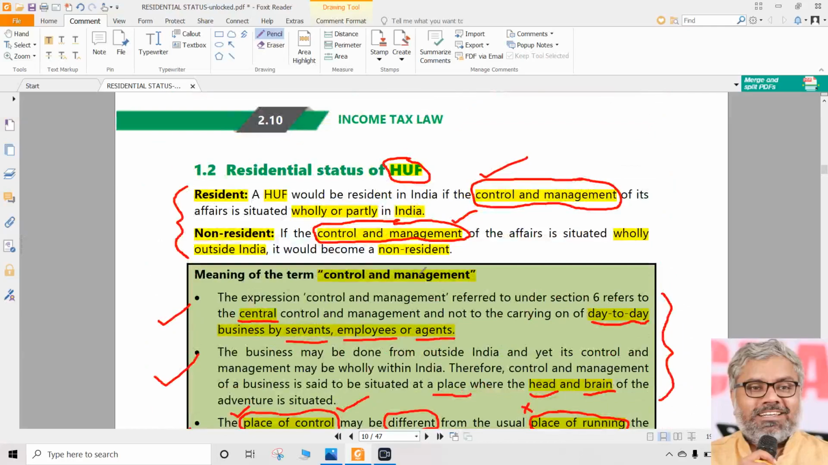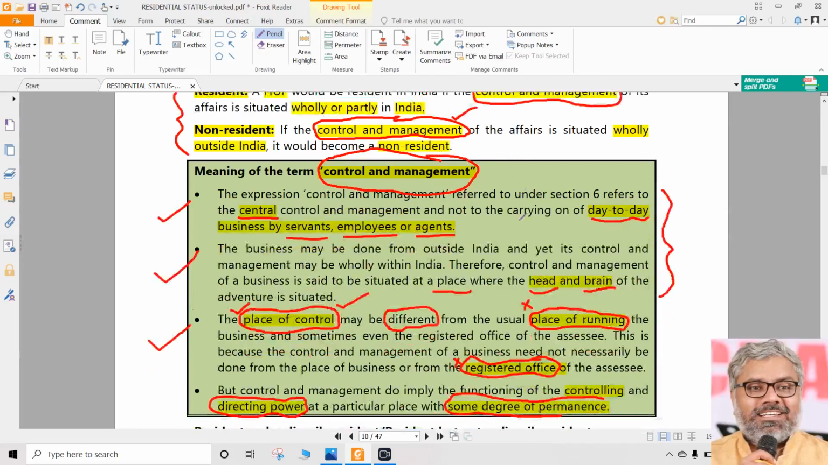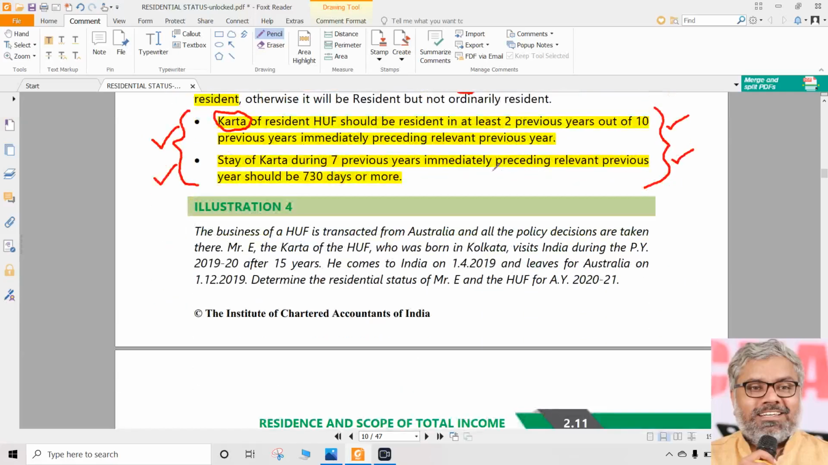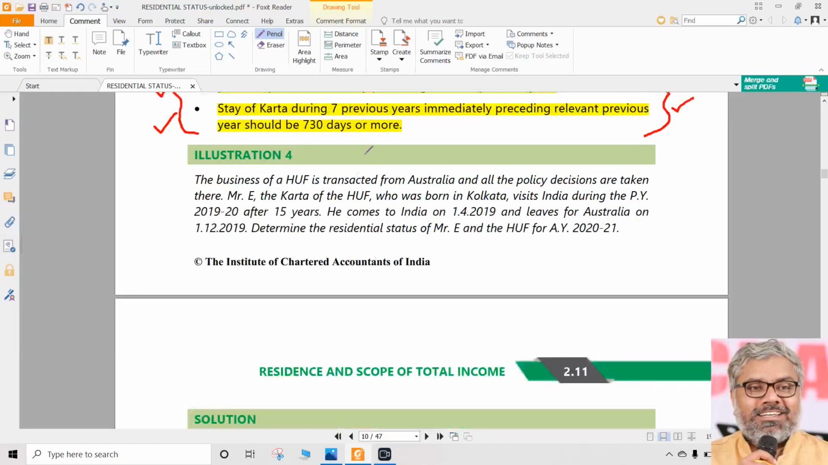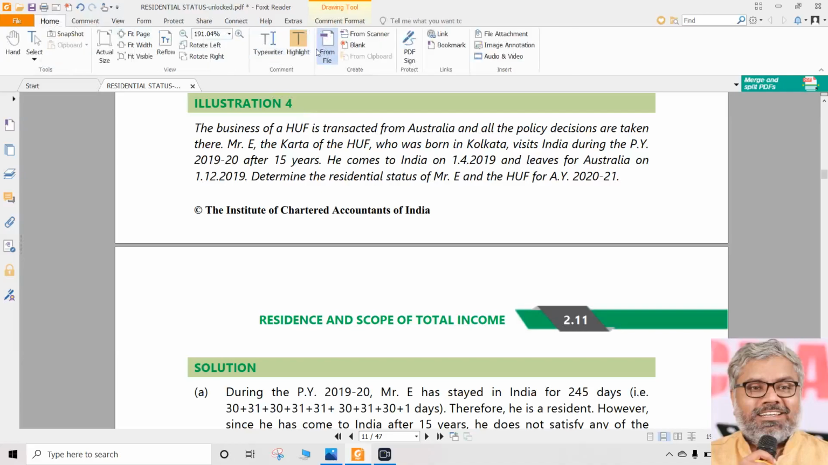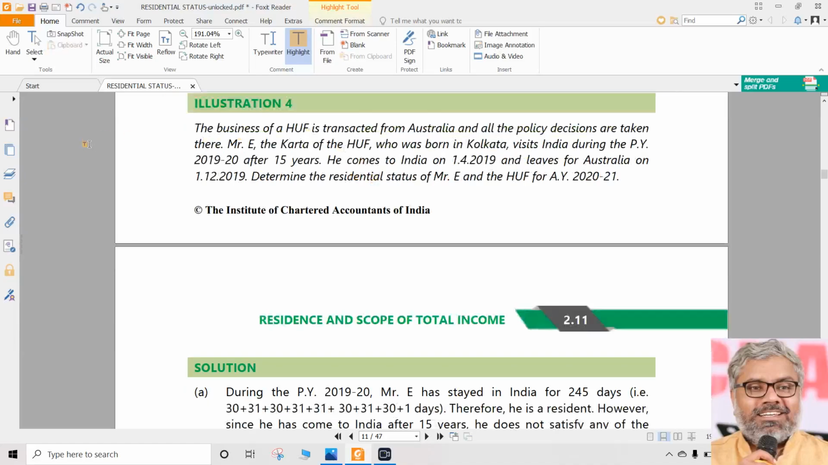Majorly, it all depends upon this: control and management is the key thing which will determine the residential status of HUF. And then, of course, the conditions satisfied by Karta or not will tell us whether HUF is ROR or RNOR. That's it. That's how the determination of residential status of HUF should be done. Now let us quickly go through the illustration and understand the application of these provisions.